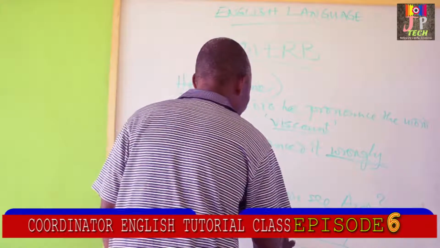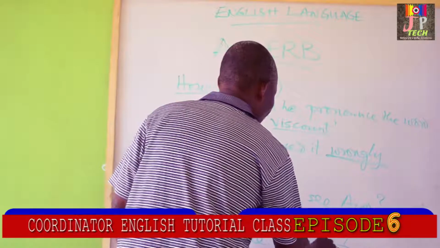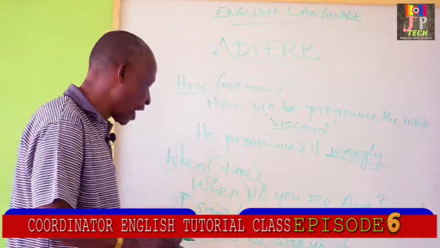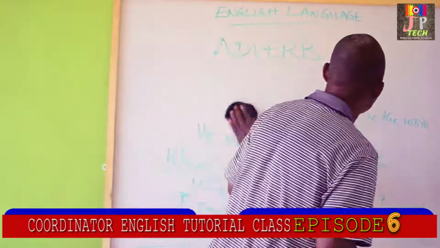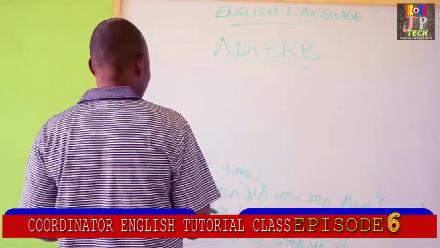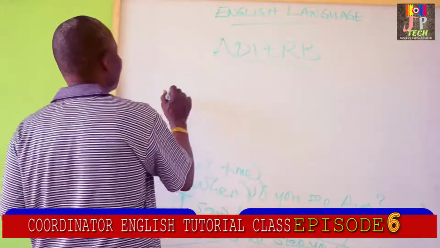Where did he slap you? Where will give us place. Where did he slap you? So that's relating to adverb of place.